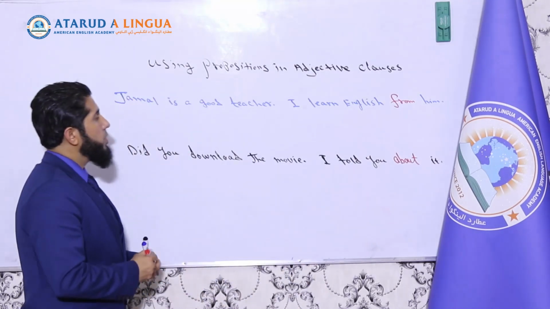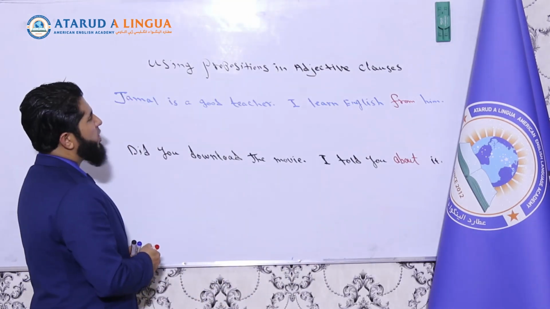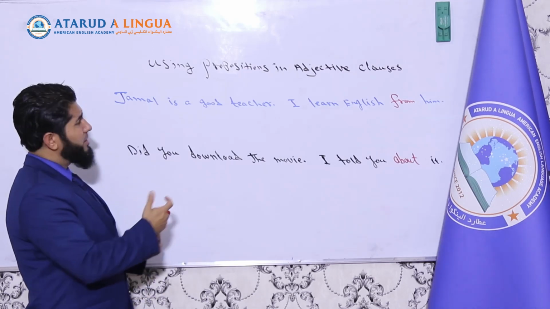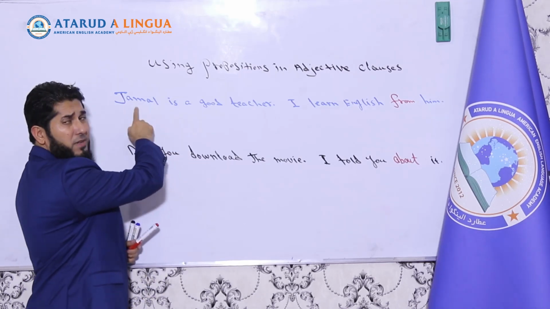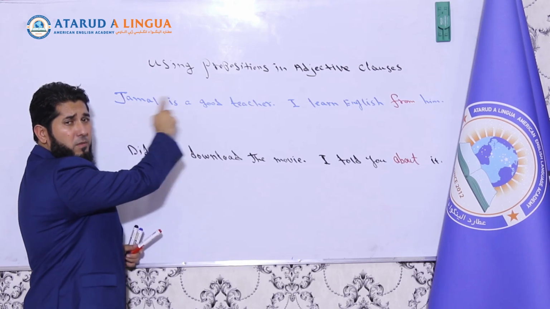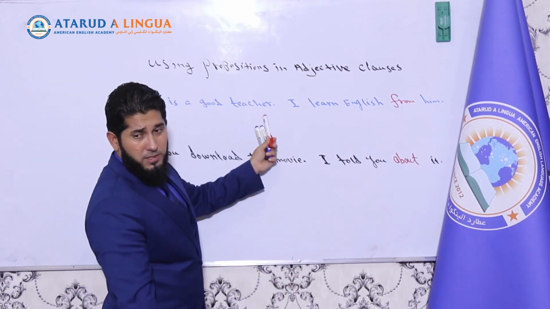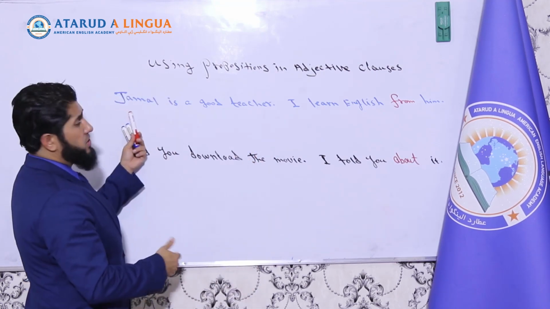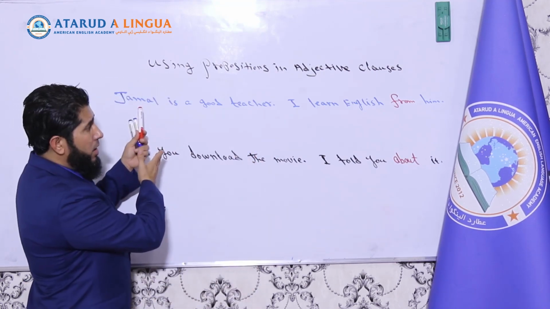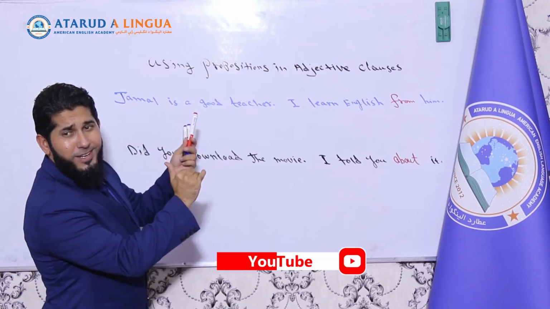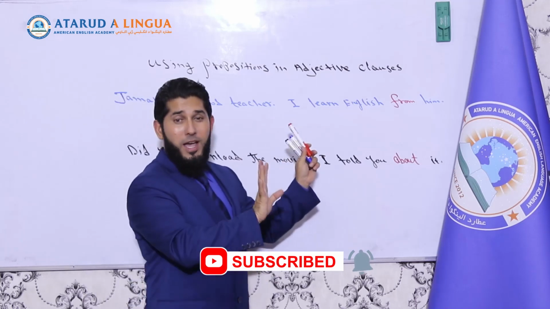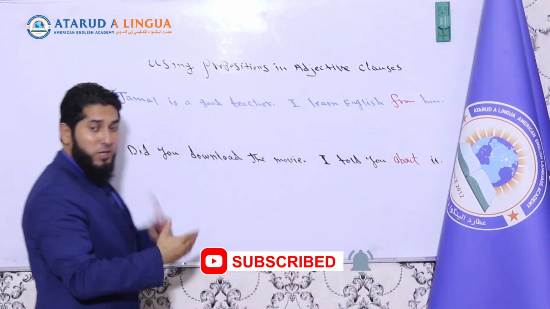Okay. So now, if you want to make a non-restrictive adjective clause, you bring your adjective clause after Jamal. If you want to make it restrictive, you bring your adjective clause after teacher. So both ways are possible. For example, you can say Jamal, comma, from whom I learned English, is a good teacher. Or you can say Jamal is a good teacher, no comma, from whom I learned English. Okay. So let's do the first way.